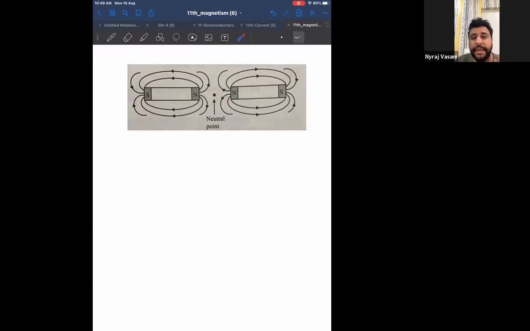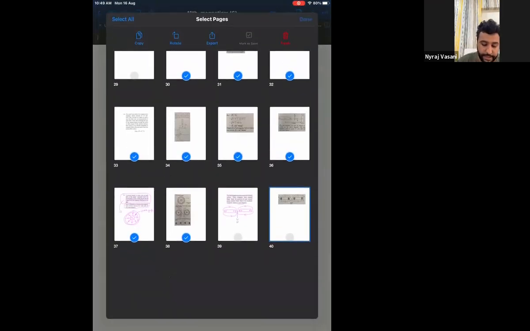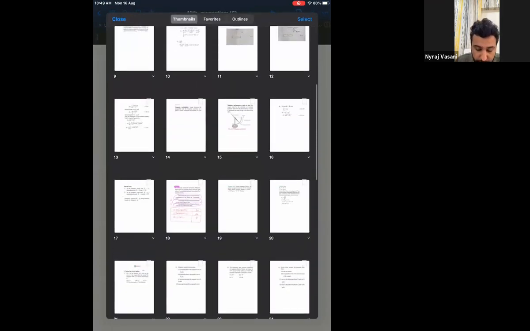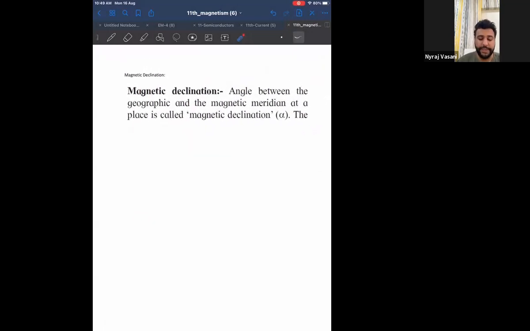The first question that I've got is from Rohit: what is magnetic declination? Now let me go to that topic. We have done it last class, let me do it again also. When you look at the word magnetic declination, the first thing that should come to your mind is the notation. Magnetic declination is denoted by alpha.